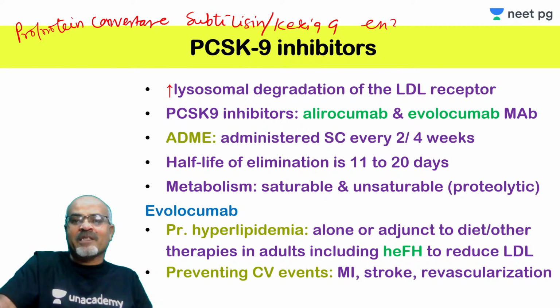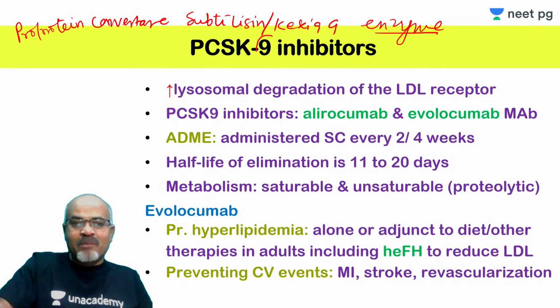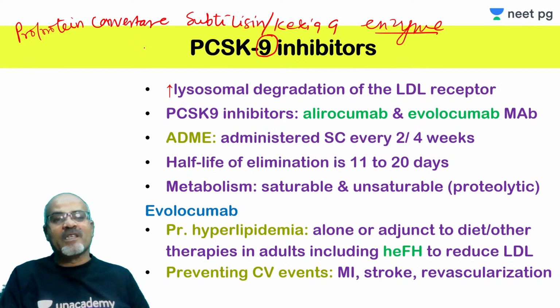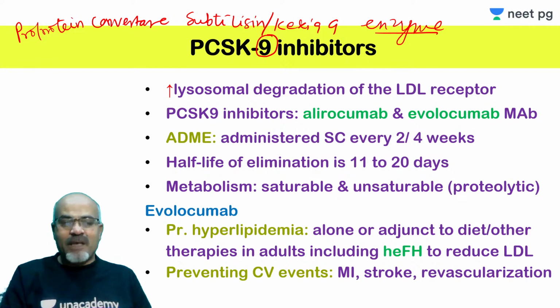This is an enzyme which belongs to the proprotein convertase group, and 9 is the ninth member of this proprotein convertase enzyme family, right? And this enzyme selectively binds to the LDL receptors present on the surface of the hepatocytes and leads to their lysosomal degradation, and thus will reduce the number of functional LDL receptors on the hepatocyte membrane.